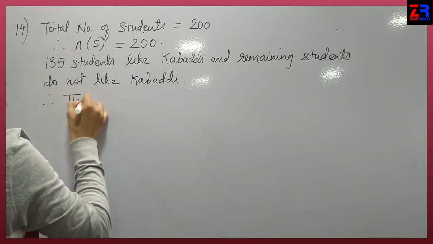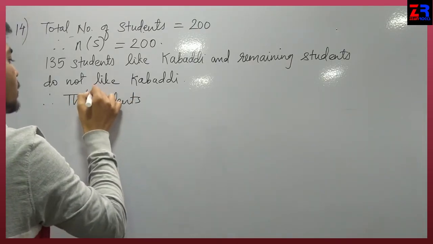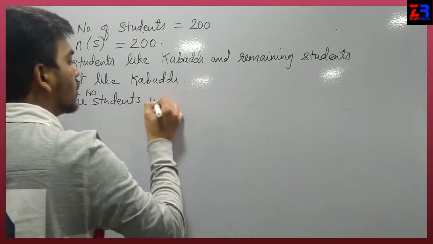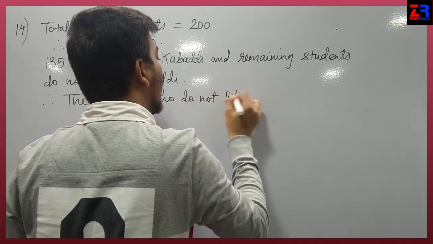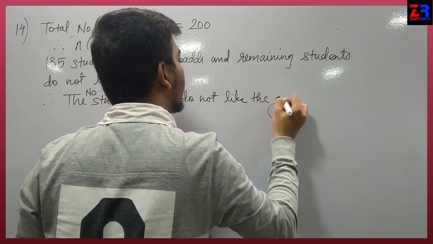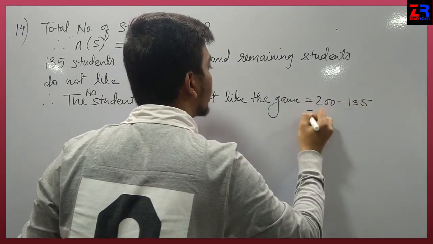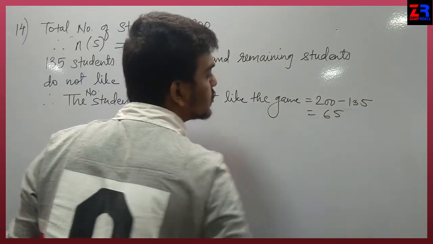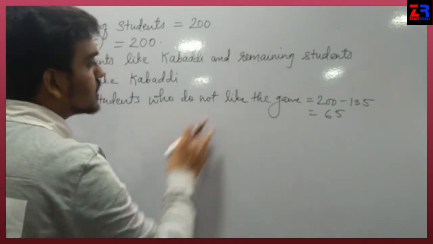Therefore the number of students who do not like the game equals 200 minus 135, which is 65 students who do not like this game.